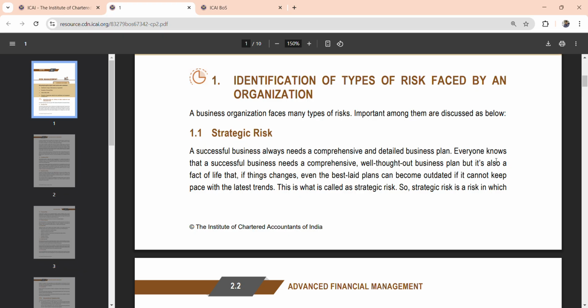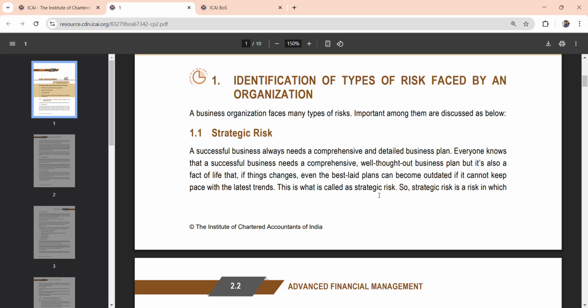Let's quickly take a look at a few important topics from risk management. This is a very good scoring chapter, and many candidates tend to struggle to revise this on exam day morning. So, let's quickly check it out so that it will be handy for you. Briefly, identify what type of risk this is.